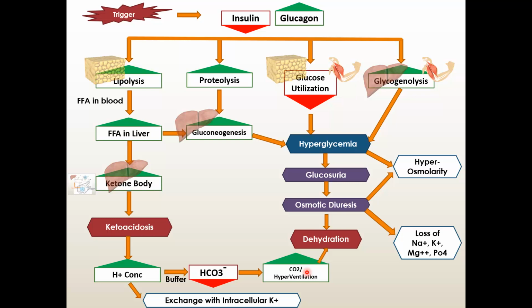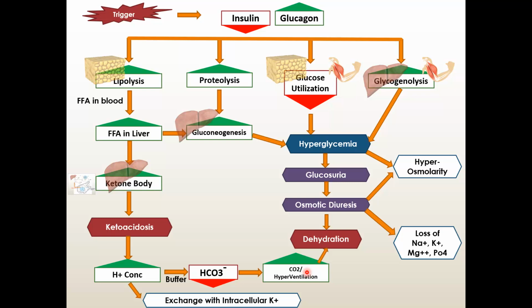But as soon as you start treatment with insulin, you know that insulin favors potassium entry into the cell. So as soon as there is insulin therapy, the cell will take back its potassium, and then there will be severe hypokalemia. So to start with, in the actual pathophysiology of diabetic ketoacidosis, patients will come with a high potassium level, but as soon as you start treatment with insulin, their potassium level will very quickly fall.